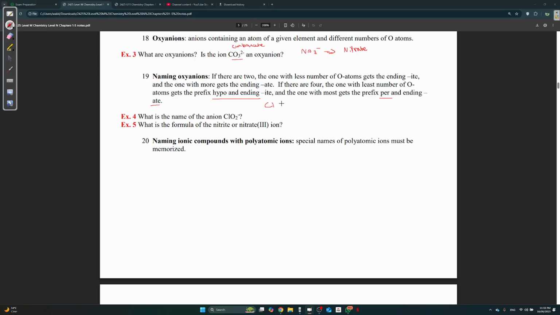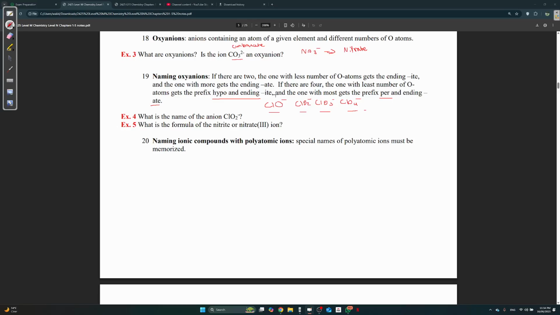The most famous one is ClO. You have ClO, ClO2, ClO3, and ClO4. These are 4 different anions. The charge of each one of these is minus. That's not the point. The point is, how do I name all these 4?